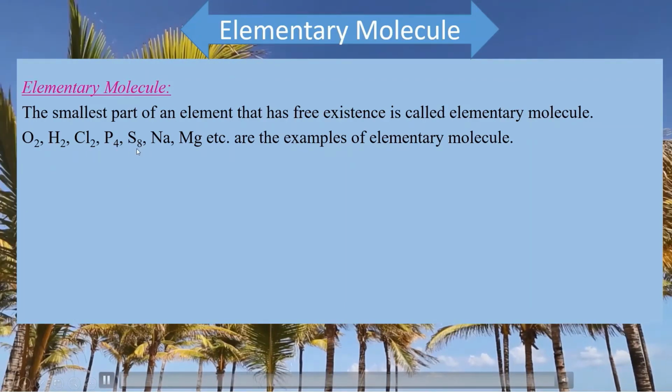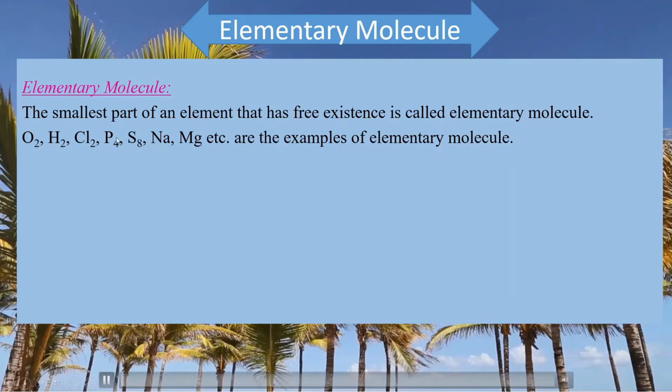In sulfur molecule there are 8 atoms of sulfur present. Sodium, magnesium, these are atomic molecules. Here only one atom is present, but these are also examples of elementary molecule.